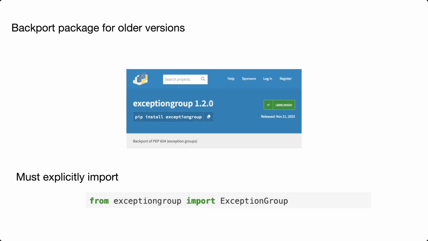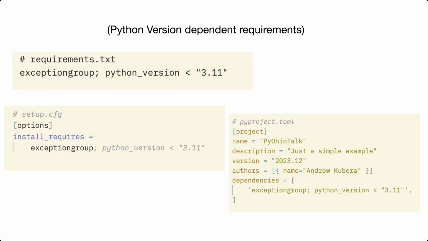If you're not running Python 3.11, or you have a library that supports running on older Python versions, I have good news. There's an exception group backport package in PyPI, which provides an equivalent exception group class, though you cannot use the ExceptStar syntax in older Python versions. Just as an FYI, there is syntax for including package dependencies only if your Python version meets given criteria. Here's the magic incantations for a few standard options.